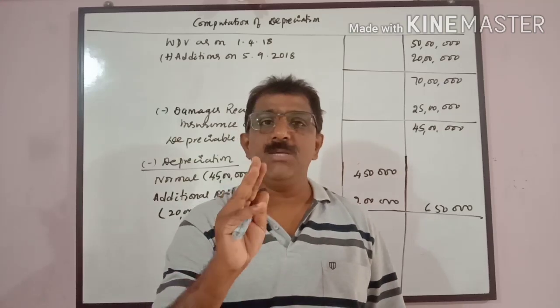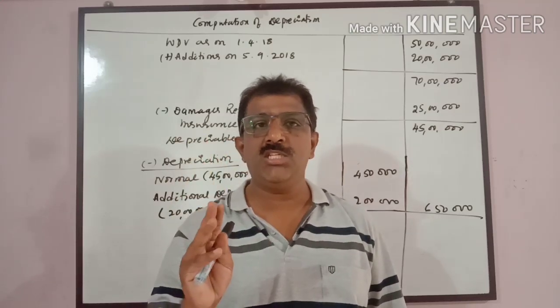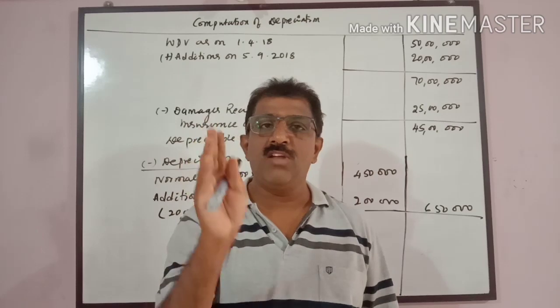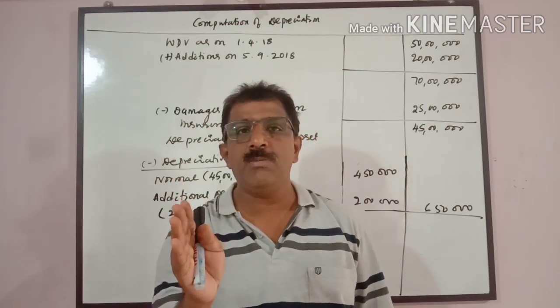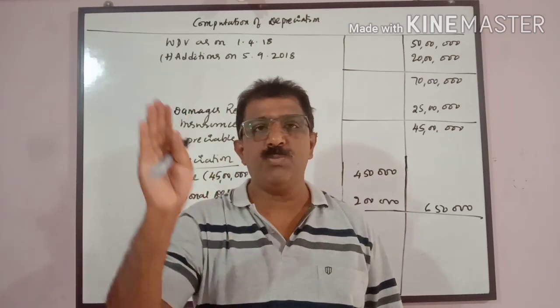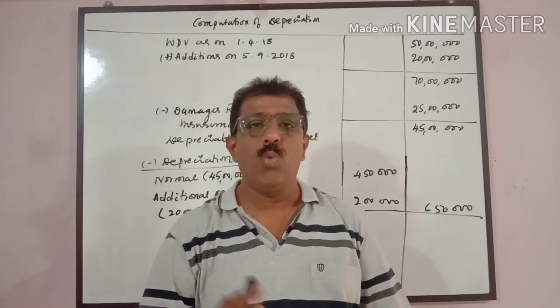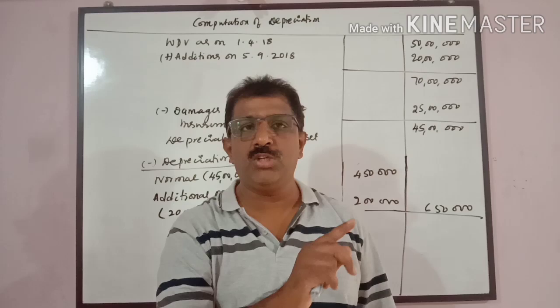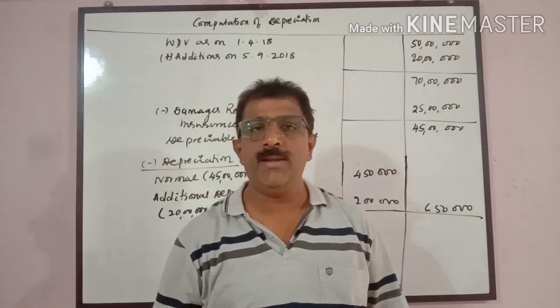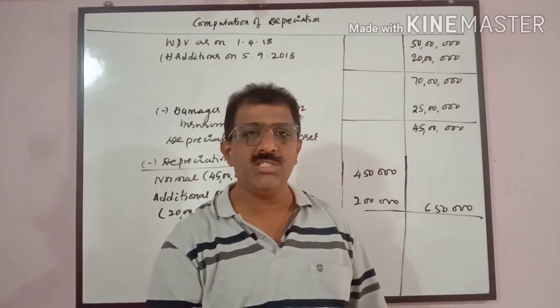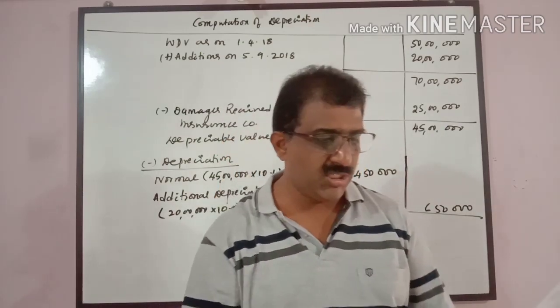And admissible or inadmissible expenditures: they give certain items and ask you to find out whether such expenses are admissible or inadmissible, that is from assessment of companies. And one problem from customs duty will be asked. Out of this, and one theory question will be there. You can answer any three questions. So I will start with the first question here.